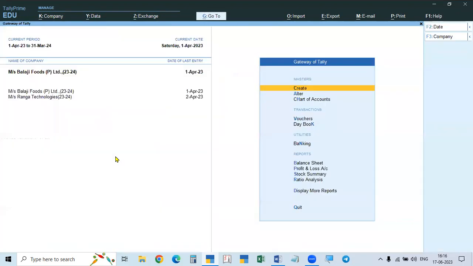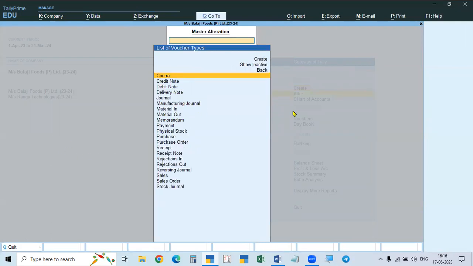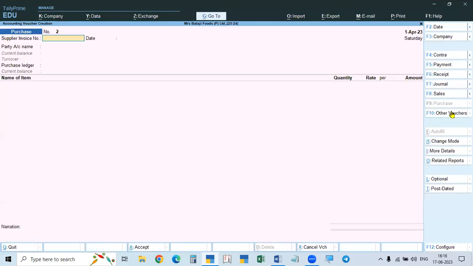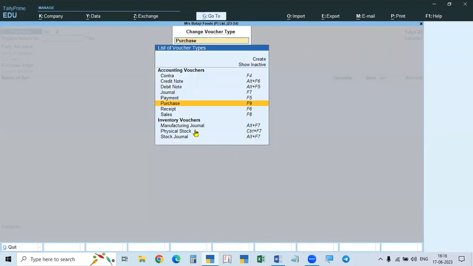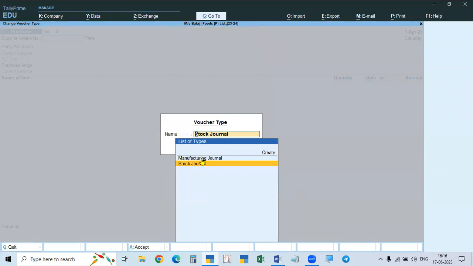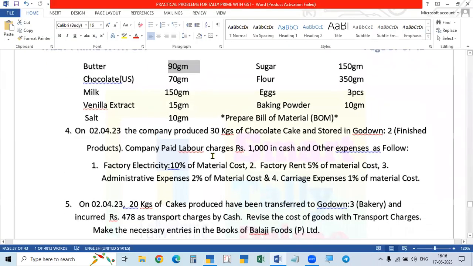Okay, now go to alter and you see in the voucher type, manufacturing journal is available. Go to voucher and here go to other vouchers, see manufacturing journal, Alt F7. For stock journal also the same key. It will show you both manufacturing journal and stock journal. Which one do you want? Manufacturing journal we want. So go to manufacturing journal, and here what is the product? Chocolate cake.